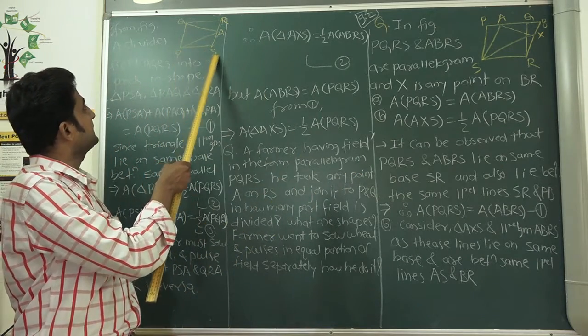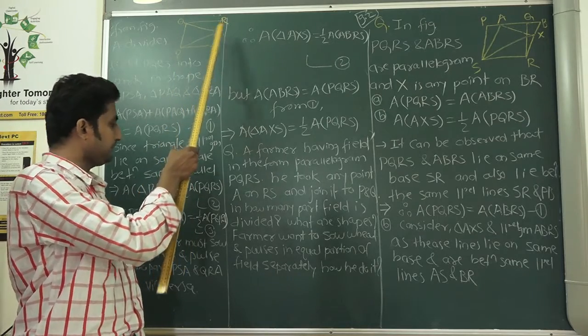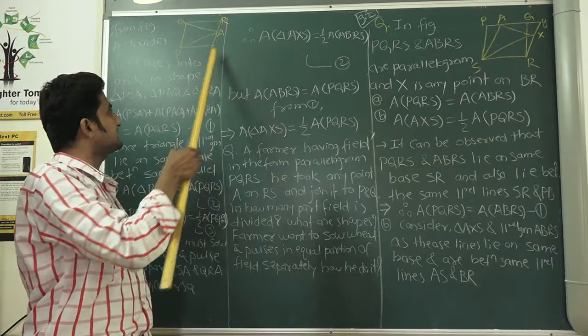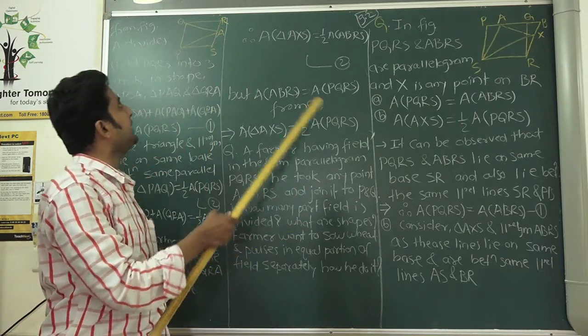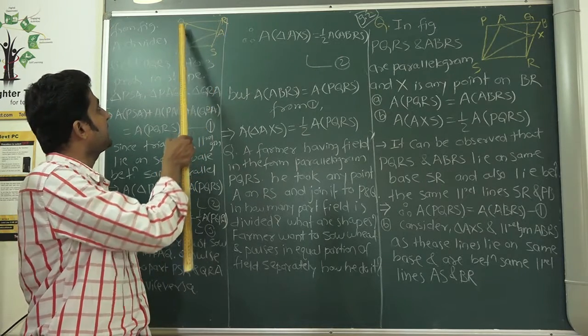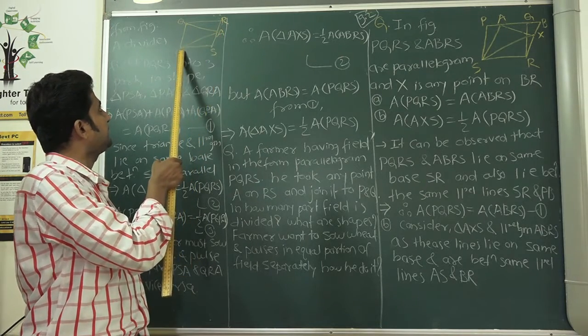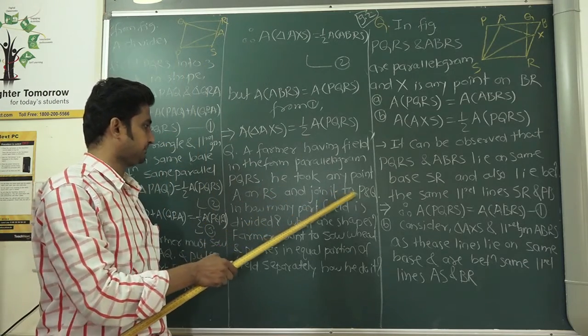The farm is like this, PQRS. Now he took any point A on RS and joined it to P and Q. So A is joined with P, and A is joined with Q. That is given.